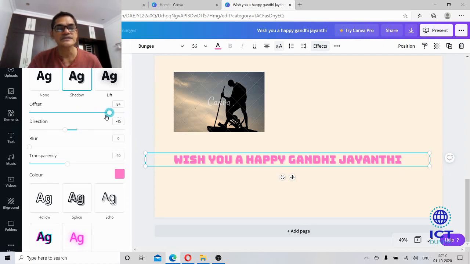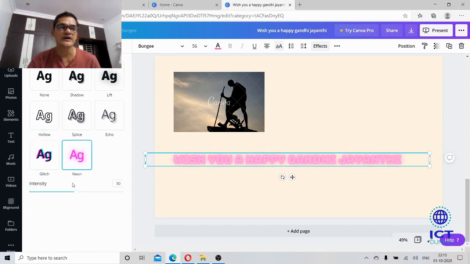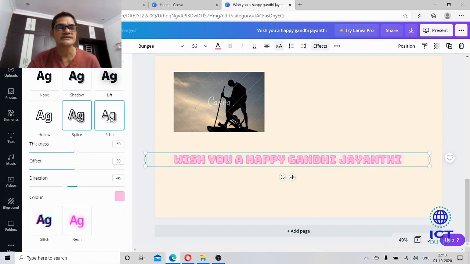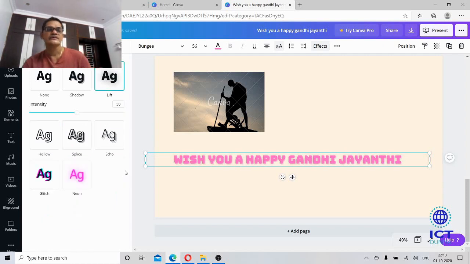See here, you can see the size of the shadow. If you want to blur, you can blur. Transparency, see here. You can adjust all these things, even hollow, neon, slice, echo. In this way we can change the style of the font.